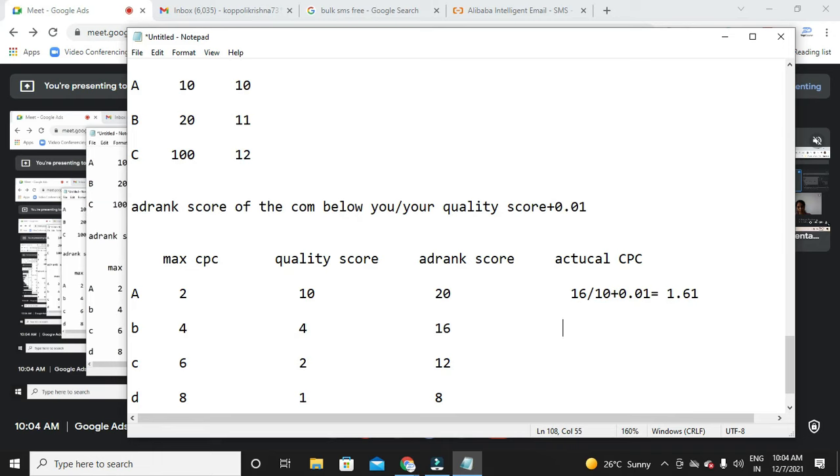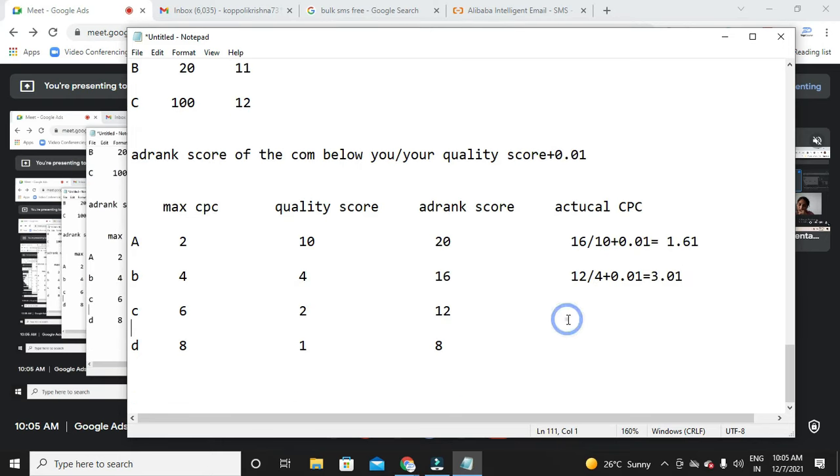Now, the same way, can you tell me what is the actual CPC of B? Ad rank score of the competitor below B. Who is the competitor below B? It's C, right? What is the ad rank score of C? It is 12, divided by your quality score. Whose quality score? B's quality score, it is 4. Plus 0.01. How much? 3.01.